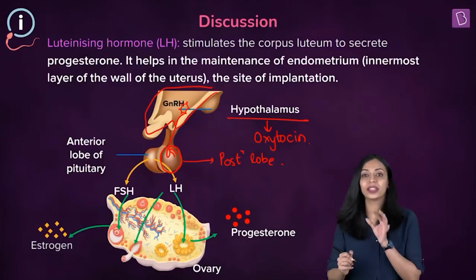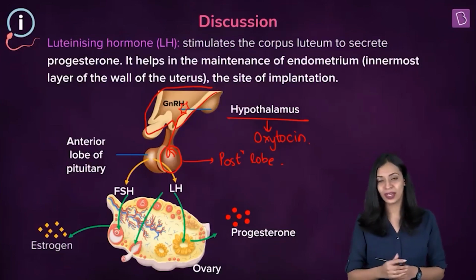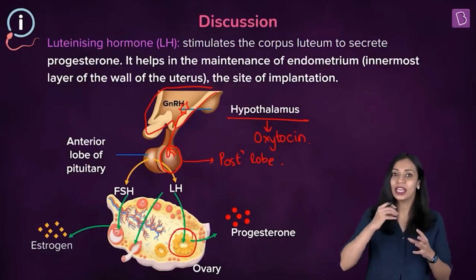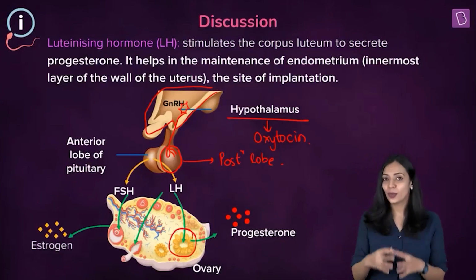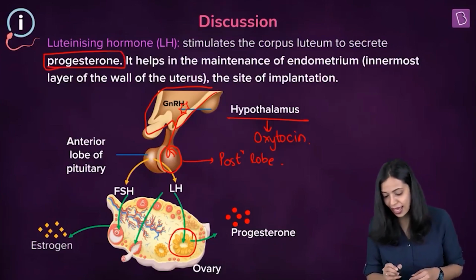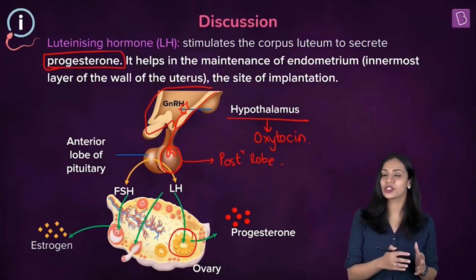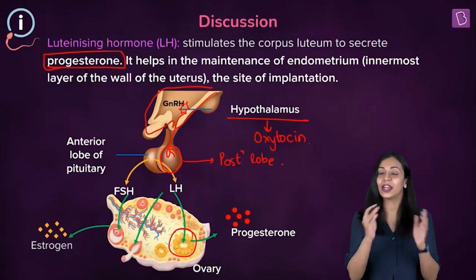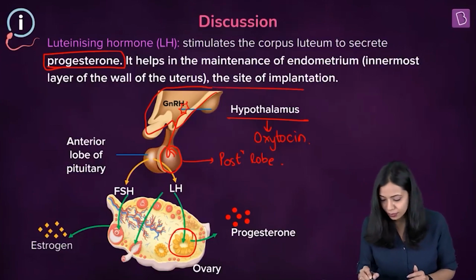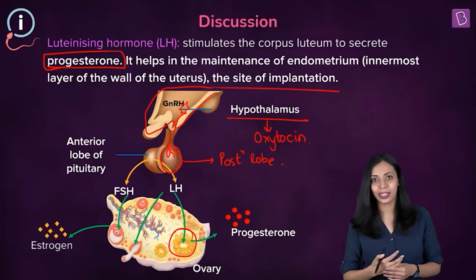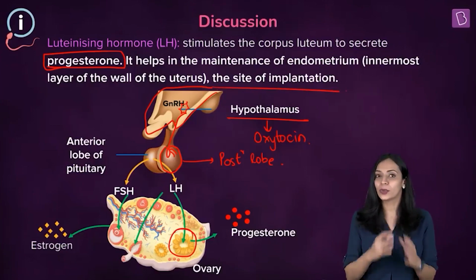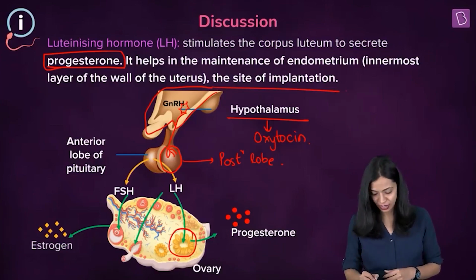Okay, so in the options we had corpus luteum as well. Corpus luteum refers to the remnants of the follicle in the ovary after ovulation takes place. Corpus luteum is involved in the secretion of a hormone known as progesterone, and the role of progesterone is to help in maintaining the endometrium, which is the innermost layer in the wall of the uterus, so that implantation can take place. Okay, so that is the function of luteinizing hormone. So corpus luteum is the incorrect answer for this question.